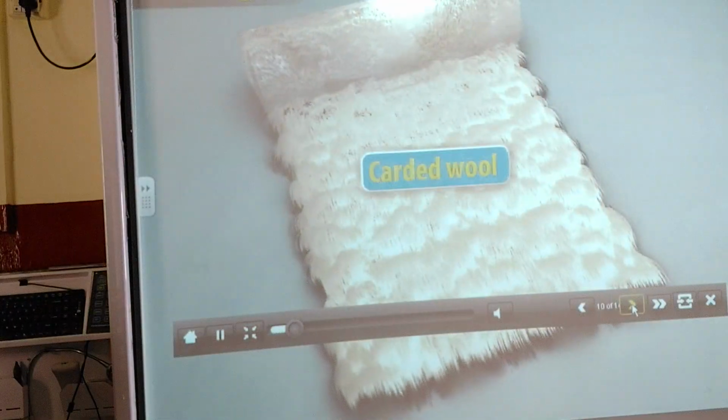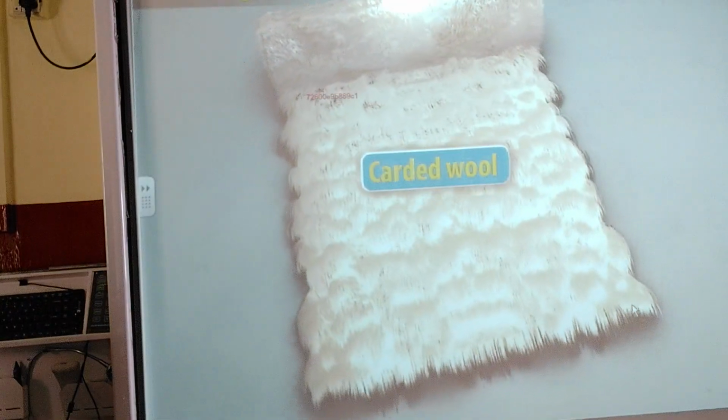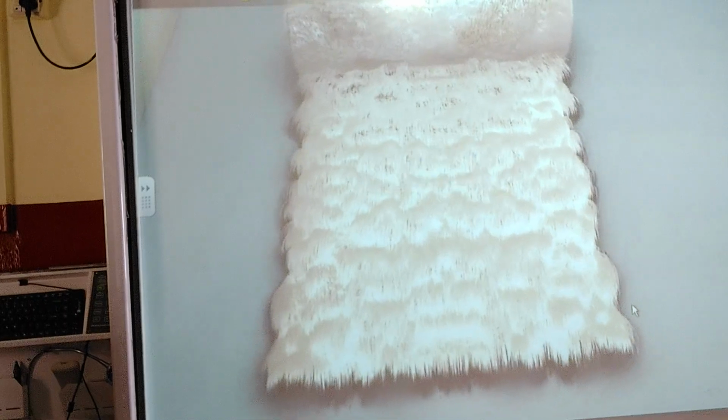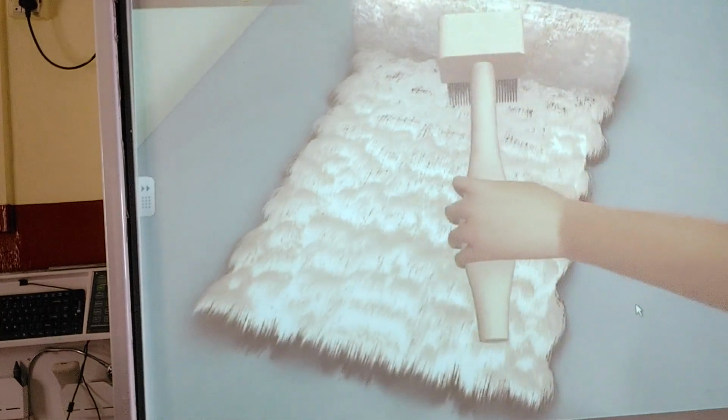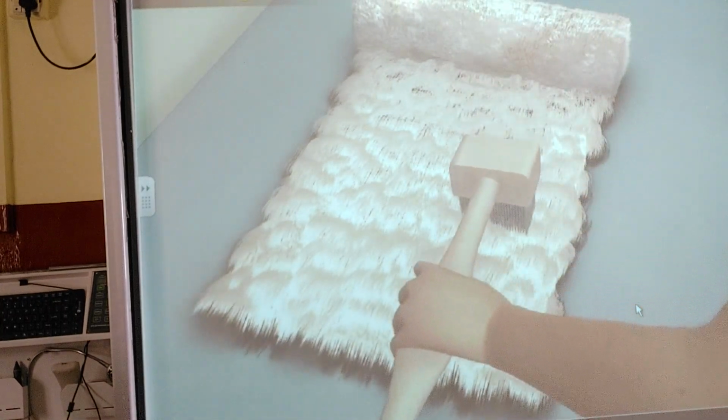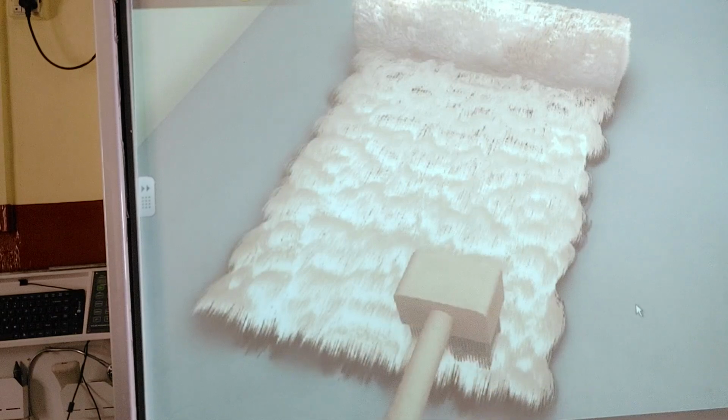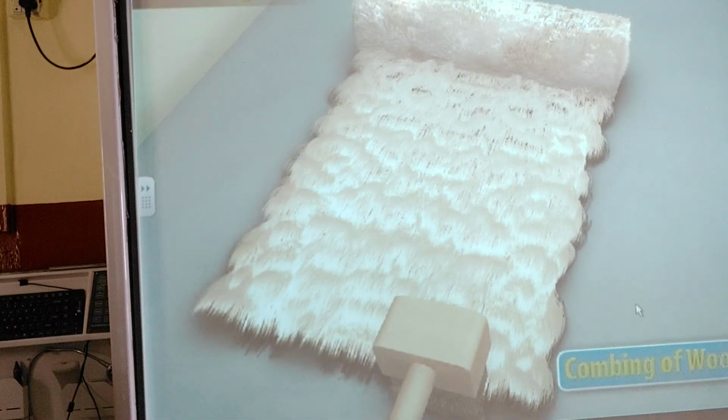Carded wool is made of fibers of different lengths. Long fibers are considered better as they give more evenness and strength with less hairiness to yarns. So, to get long fibers, the wool is combed to remove the short fibers.